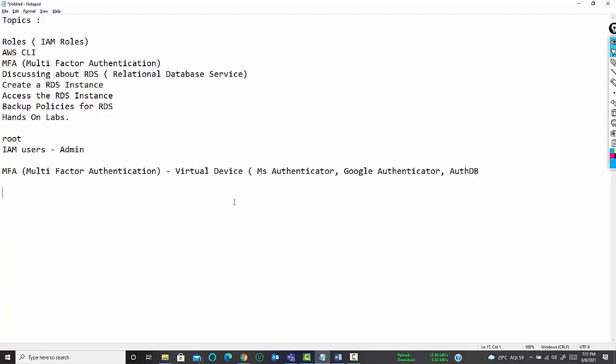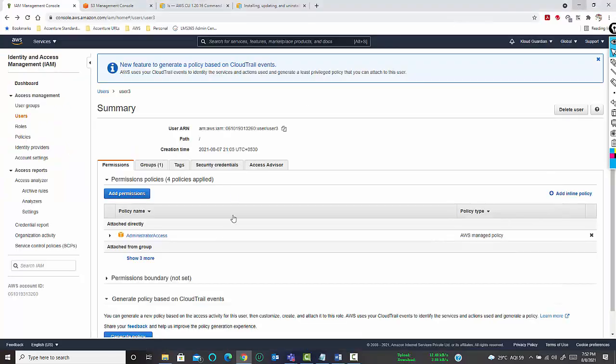And apart from that, if you have hardware authenticators like RSA, smart cards, those can also be used for authentication. Okay. So how can you enable MFA or multi-factor authentication for a particular user? Let me show you that. To do that, go to IAM, go to users, click on the particular user and go to security credentials.